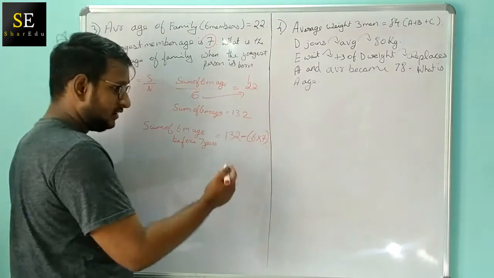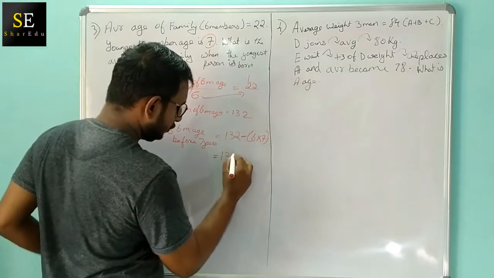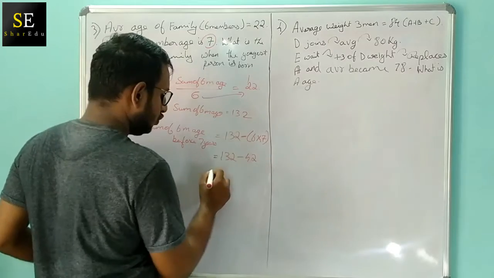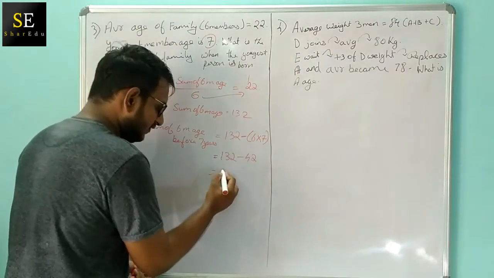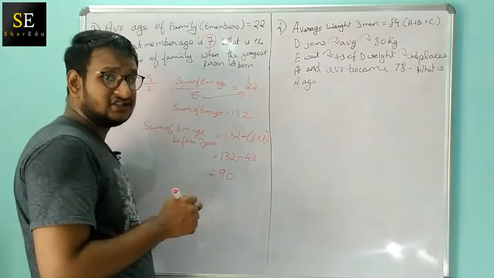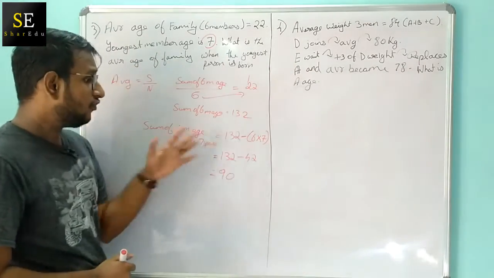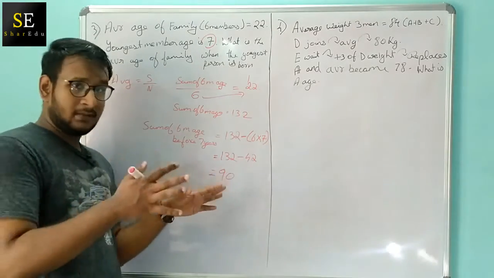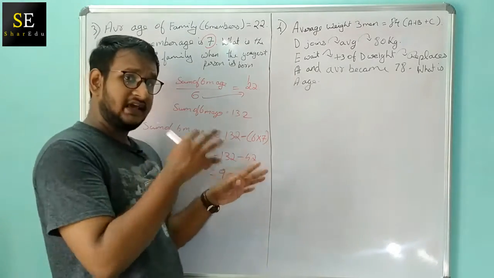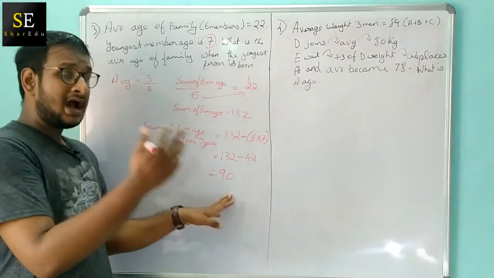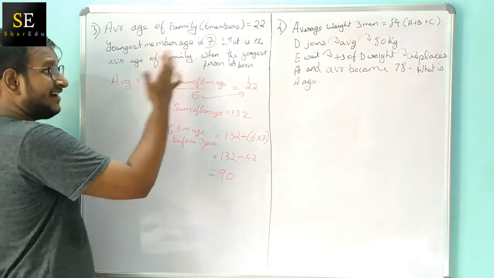So 6 into 7 we will get 42, so 132 minus 42, right? We subtract that, we will get 90. Okay, so this is the total of the ages of the members of the family 7 years ago. Before 7 years ago, the sum of total age of the family members is 90.